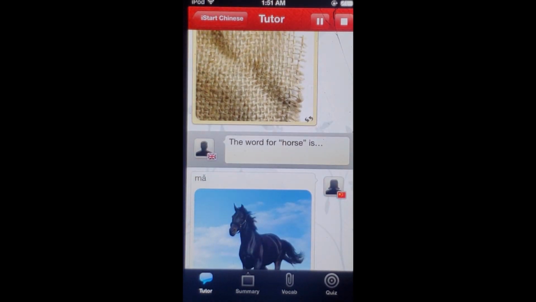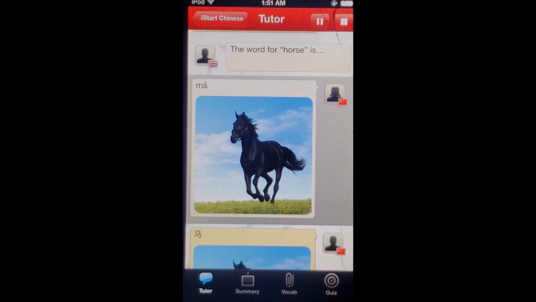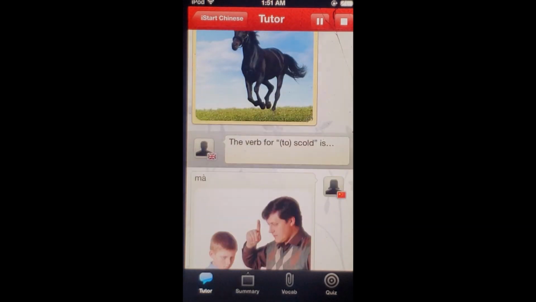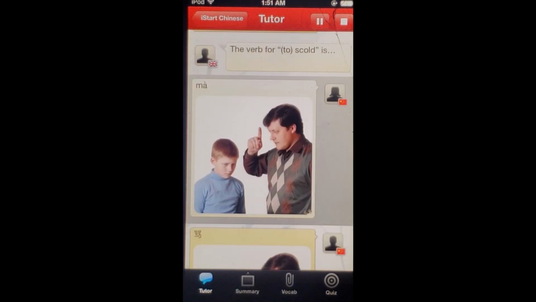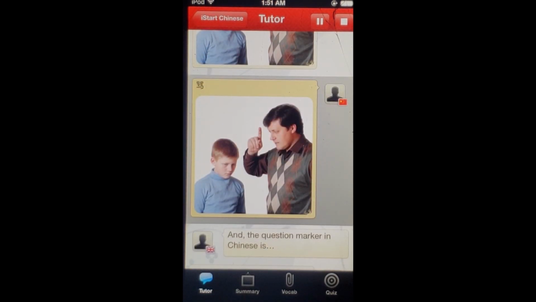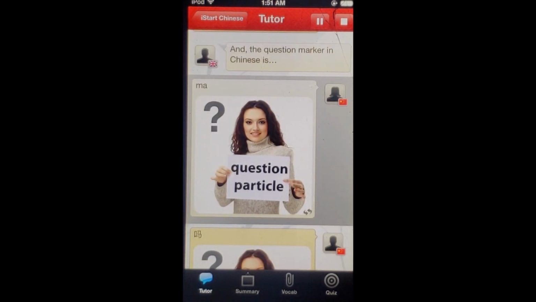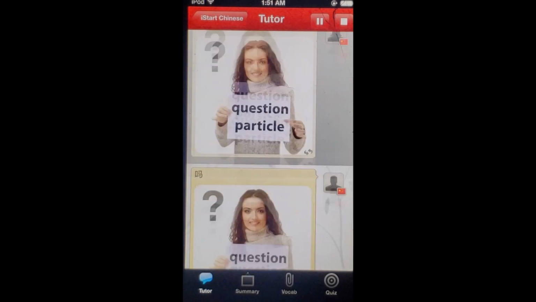The word for horse is ma. The verb for to scold is ma. And the question marker in Chinese is 吗, ma.